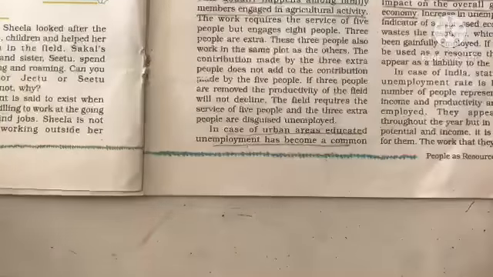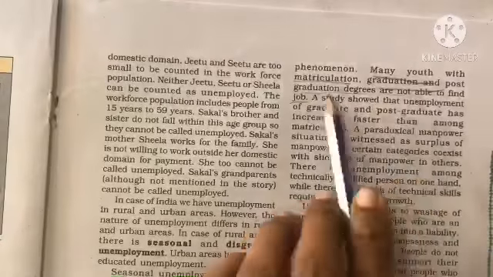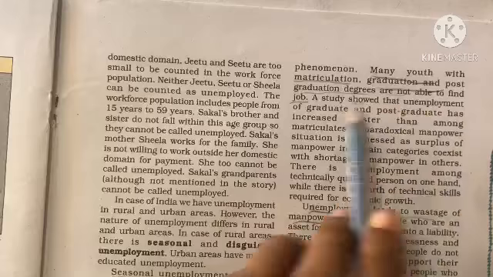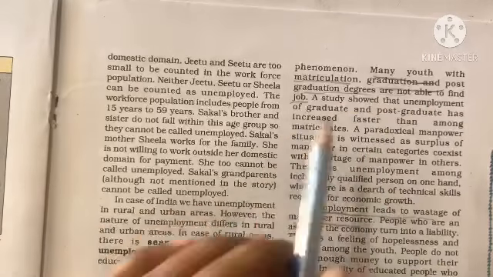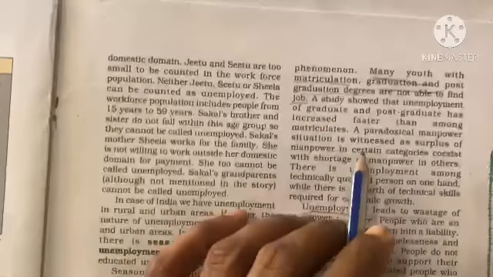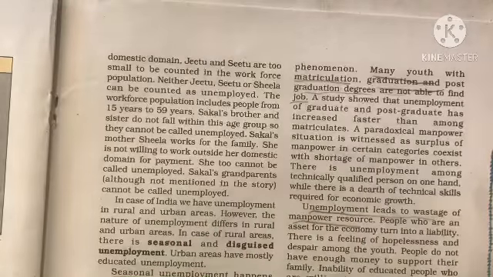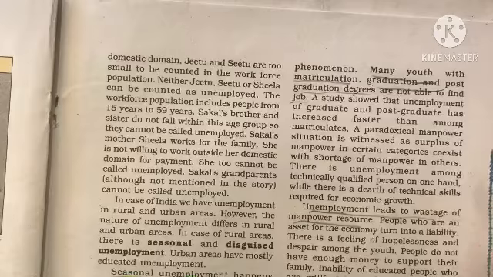This has become a common phenomenon. So many youth with matriculation and graduation degrees are not able to find a job. You can give this as an example of educated unemployment. So if they ask you what are the different types of unemployment found in rural as well as urban areas, you have to write seasonal unemployment, disguised unemployment and educated unemployment.